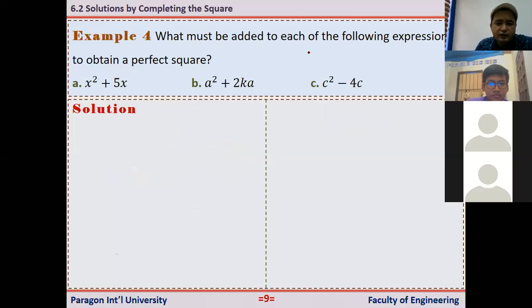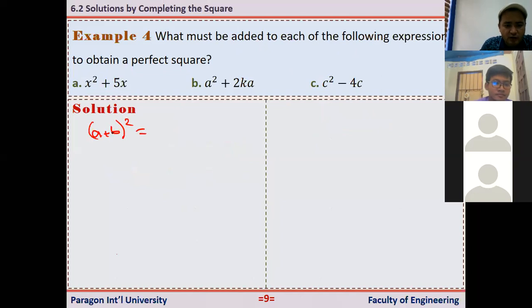What must be added to each of the following expressions to obtain a perfect square? Now, is it a perfect square? No, it's not a square of any algebraic expression, right? But by adding something, we can have a perfect square. To do this one, we should just remember this formula: (a + b) squared. We call this a perfect square.